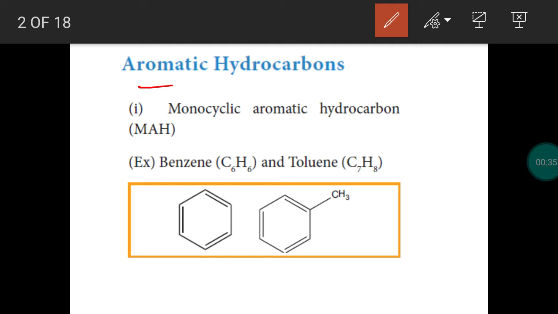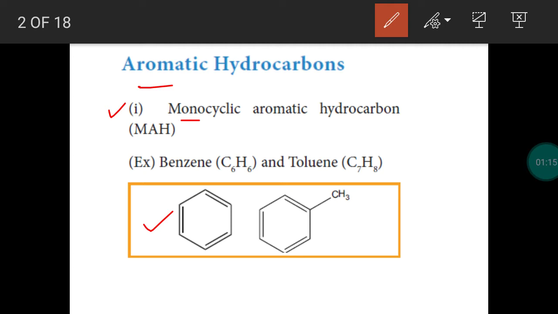So first we are going to classify the aromatic hydrocarbons. It is classified into monocyclic as well as polycyclic. A hydrocarbon is of two types: monocyclic aromatic hydrocarbon and polycyclic aromatic hydrocarbon. From the word we can easily identify that the compound will have only one cyclic ring. So monocyclic aromatic hydrocarbon will have only one cyclic ring, that means benzene. Benzene is the first member of aromatic hydrocarbons.